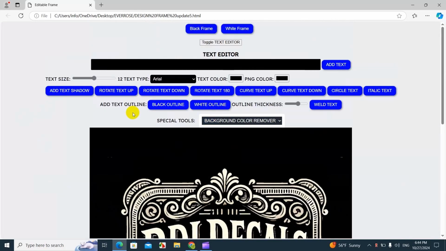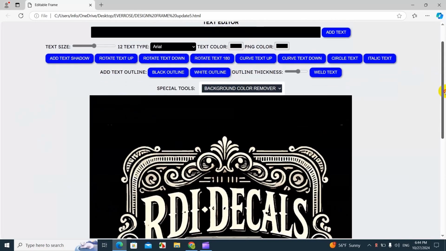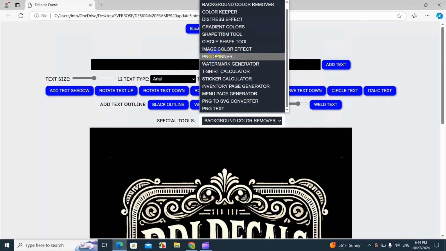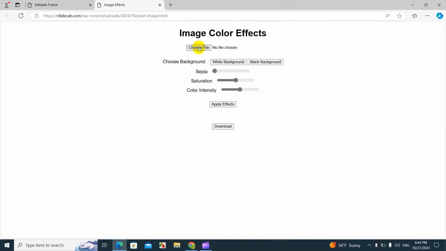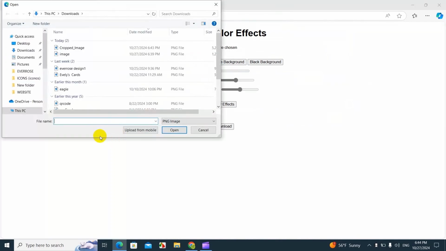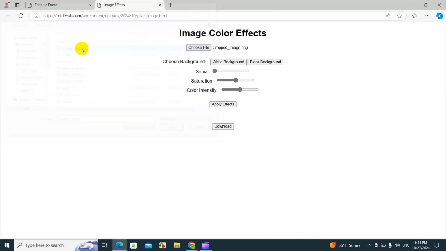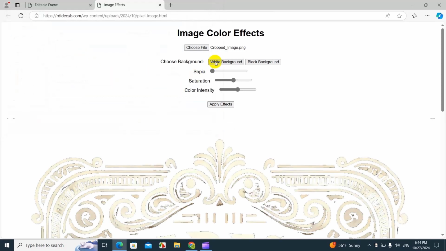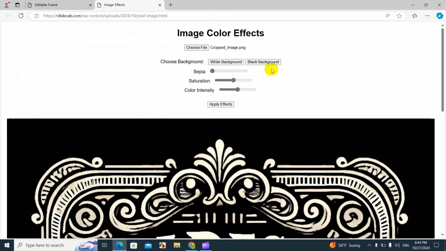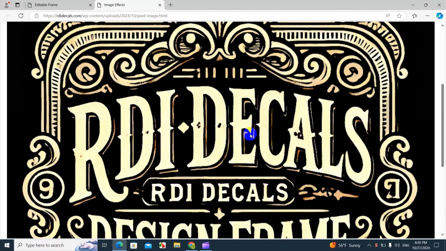So we have another tool here on special tools and go to image color effect. So we're gonna add more or increase the colors on this design. So we're gonna select the cropped image, which is the one with no background anymore, and we're gonna turn the frame here so we're able to see. We're gonna decrease the color intensity and increase the saturation. So not a lot, but just, yeah, it looks a little better.